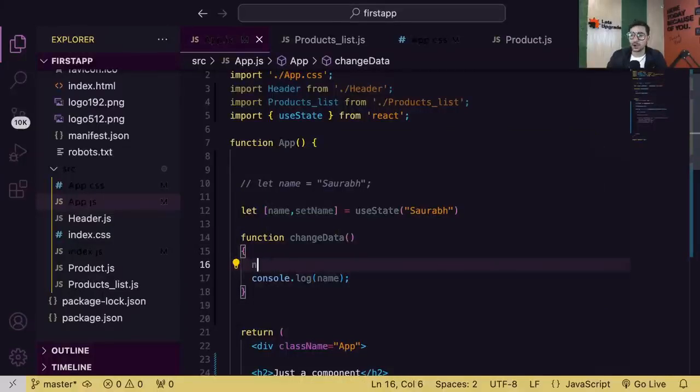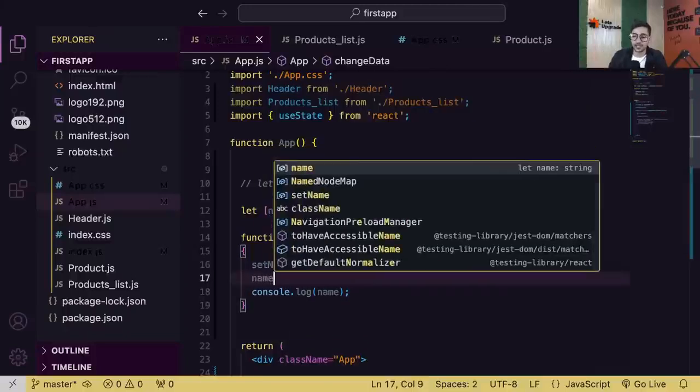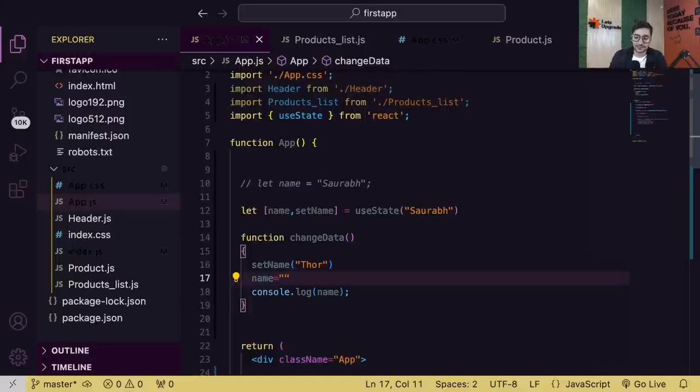Never. You should always use this function which you have passed. So let's go set name and then pass the new value that you want. So let's say I'm passing Thor. It is exactly equal to this logic. Think of it like you're doing something like this, but with React's architecture. That's all. So set name Thor.